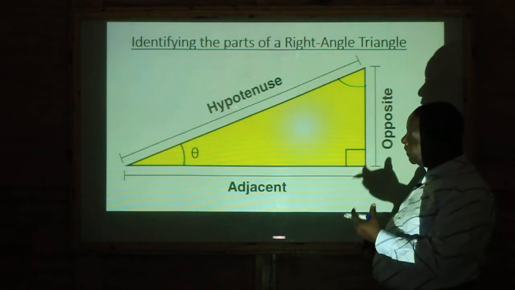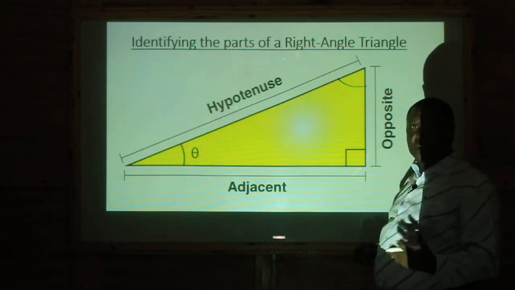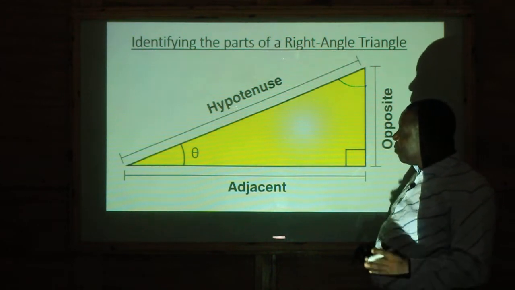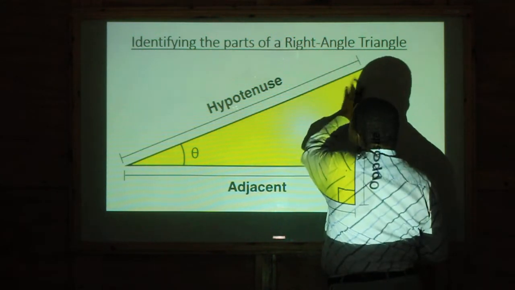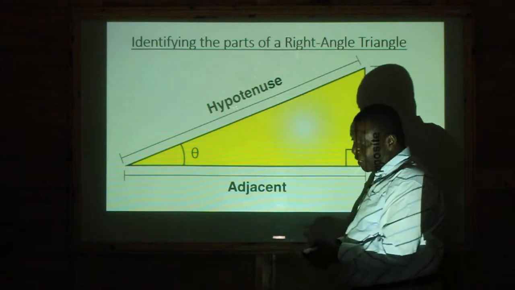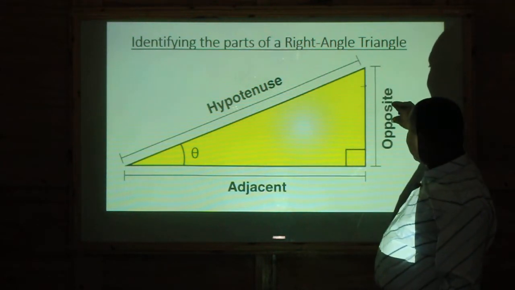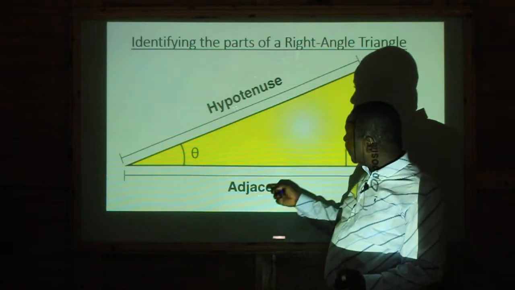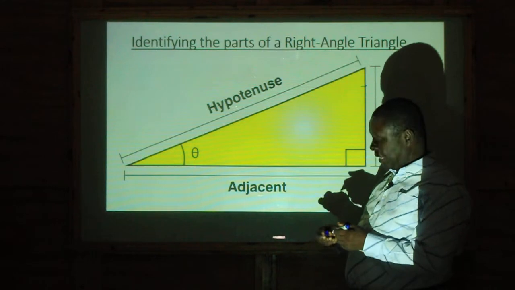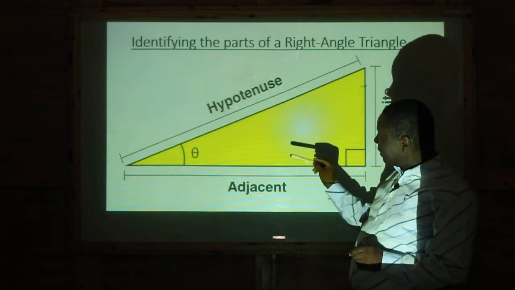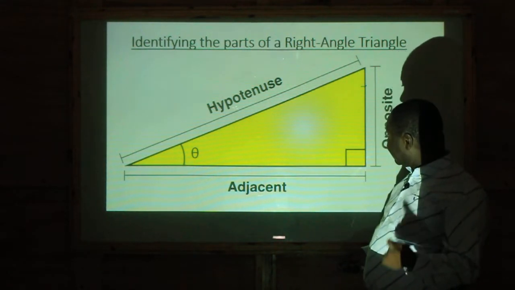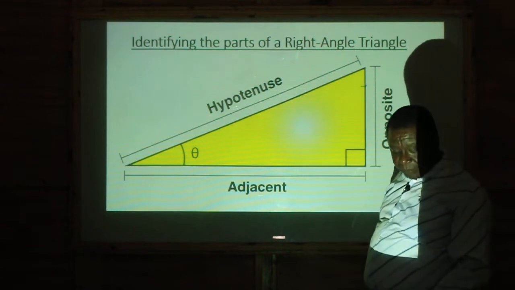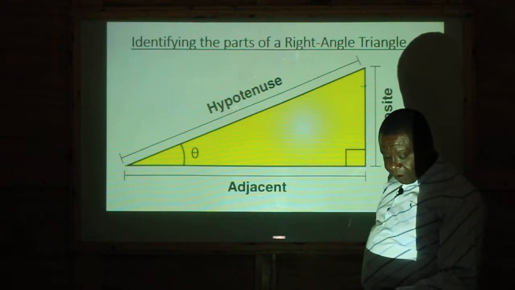So that is why I stated in my objective that it depends on which angle you are talking about. But specifically for this one, because we are talking about this angle, definitely this becomes the opposite side. And the side which is very close to it becomes the adjacent. And this becomes the hypotenuse, which is the longest side, and which, of course, is the side opposite to the right angle. All right? I hope that is clear.